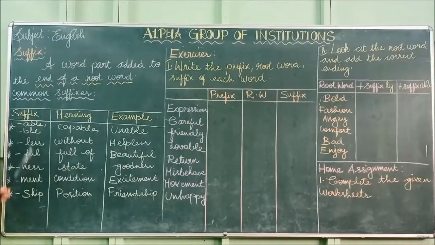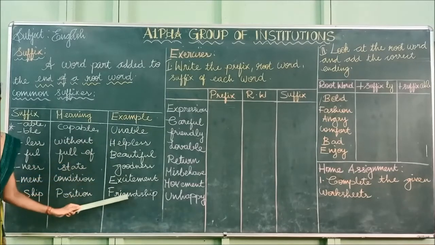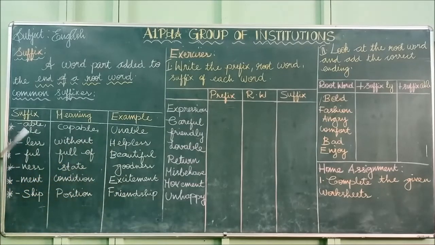I have written some common suffixes here. Let us see them one by one. These are the suffixes, their meanings, and I have given examples. The suffixes are: able, ible, less, full, ness, ment, ship. We'll read once again: able, ible, less, full, ness, ment, ship.